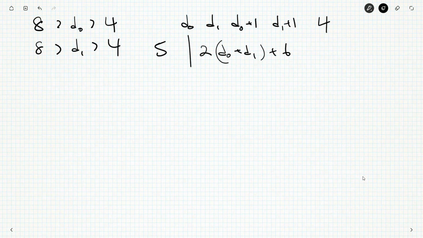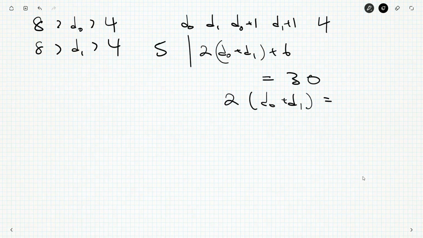This is between 22 and 38, so this is going to be 30. So 2 D0 plus D1 has to be equal to 24. So D0 plus D1 has got to be equal to 12. Yes? Okay. So really we could have 5 and 7, because you can't have 2 6s. So yeah, 5 and 7.